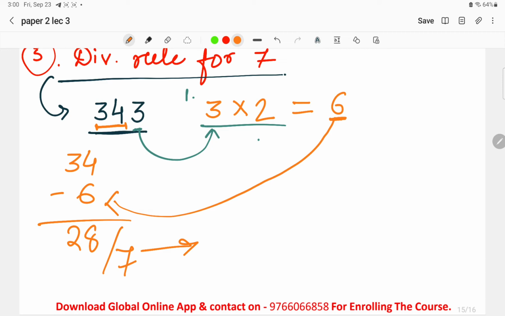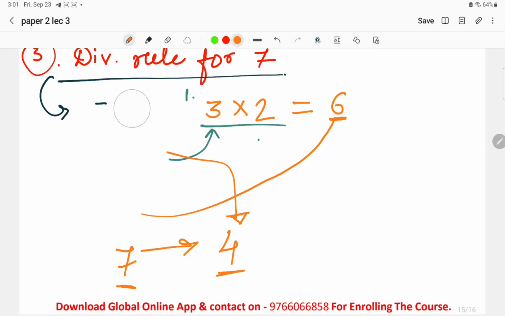Now the subtraction is 28. Now to check this, we have to divide it by 7. If this number is divisible by 7 completely, then 343 will also be divisible by 7. So this is the rule that we have to follow. Once again I'll tell you, I'll take some other example over here.